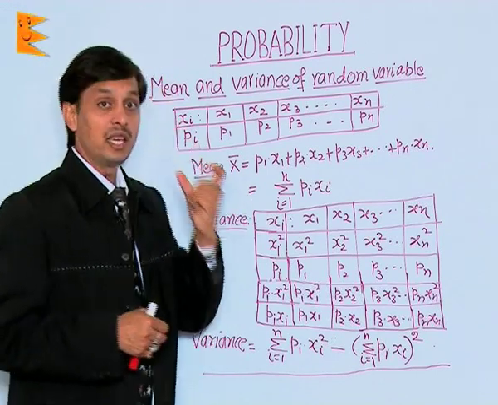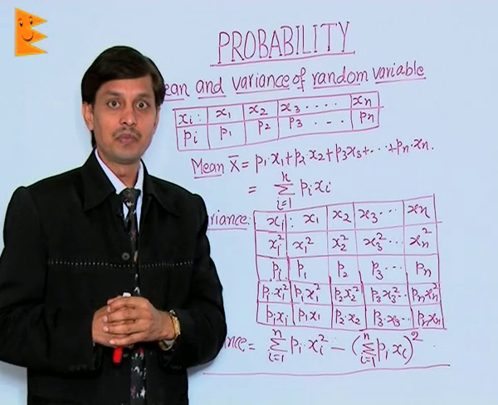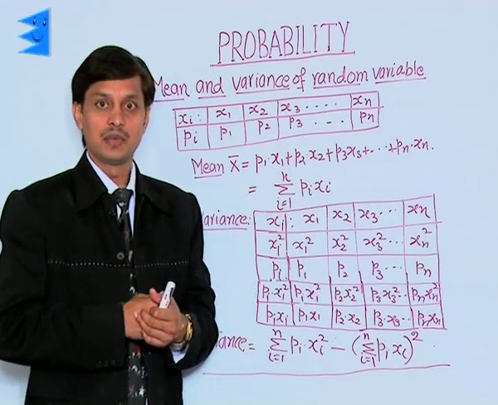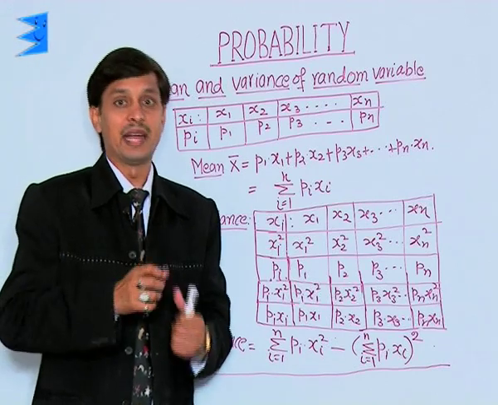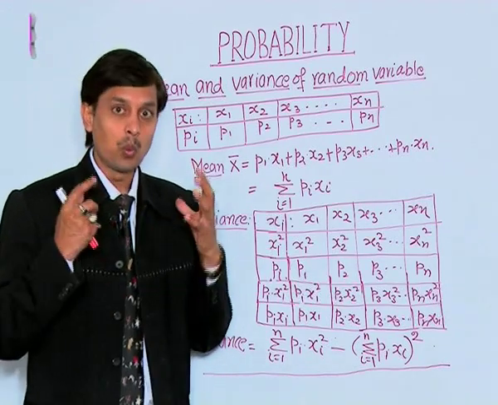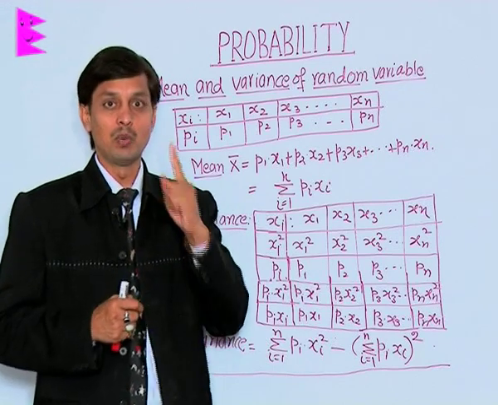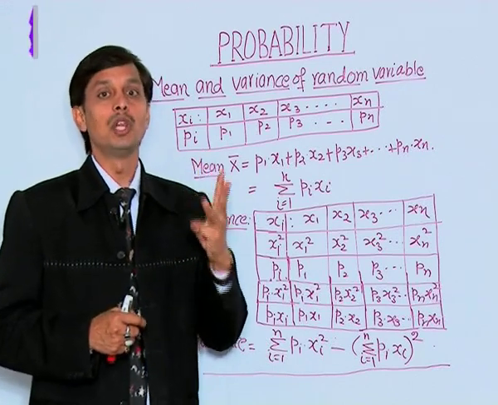Suppose xi is some random variable. Let us suppose you toss 3 coins, and the number of heads is recorded. What are the possibilities? The number of heads may be 0, maybe 1, maybe 2, maybe 3.